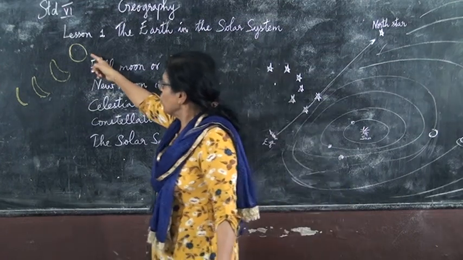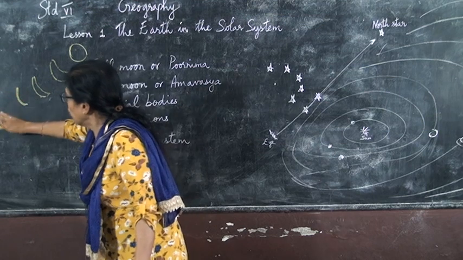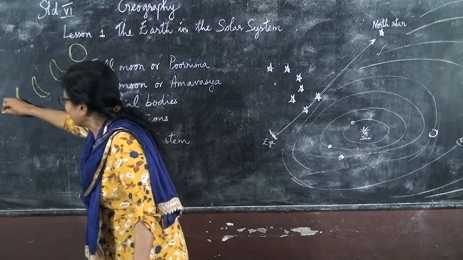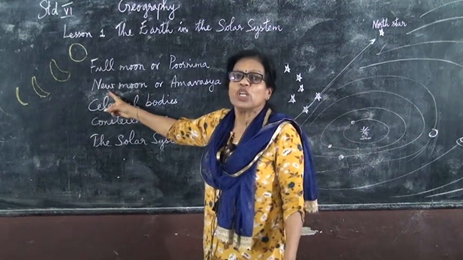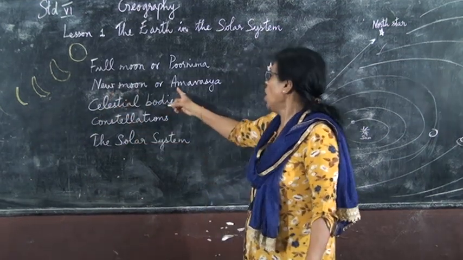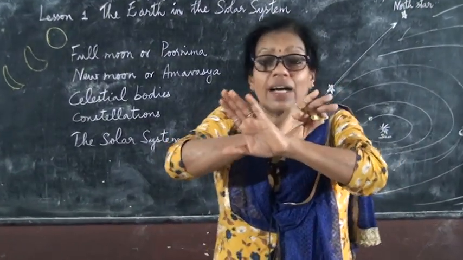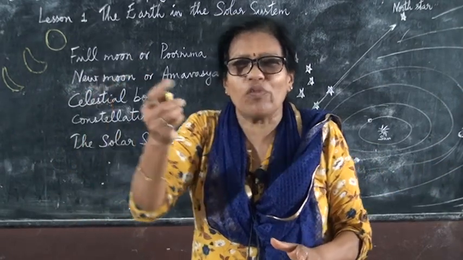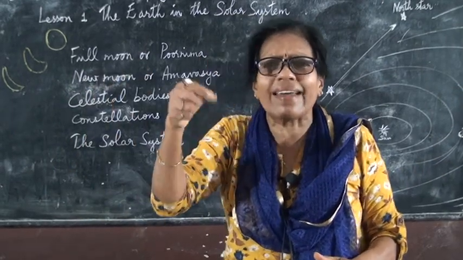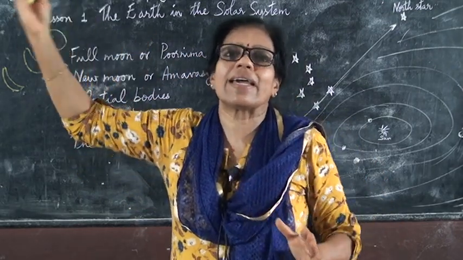Then as the moon goes down it will decrease, and finally you won't see the moon at all. Then you won't see the moon at all. That is called what? New moon or Amavasya. Amavasya means we won't see the moon at all, and from the next day onwards you can see a silvery line like that way, and day by day the size increases.